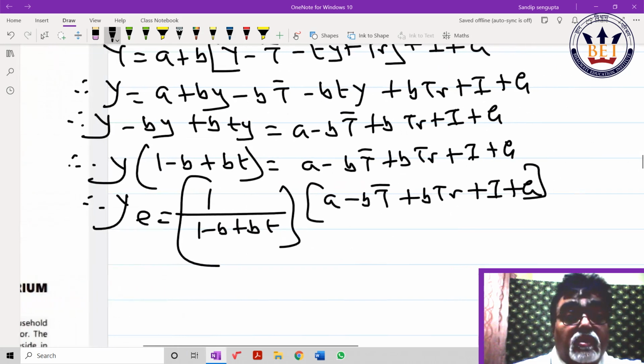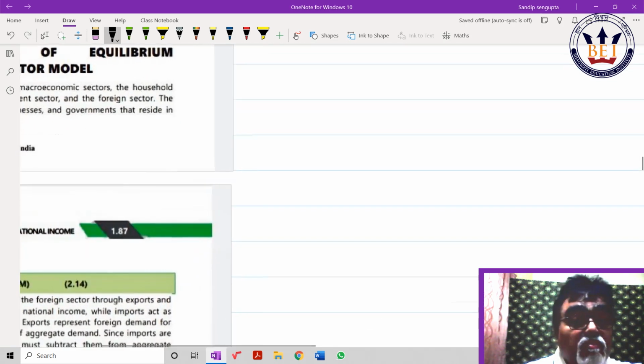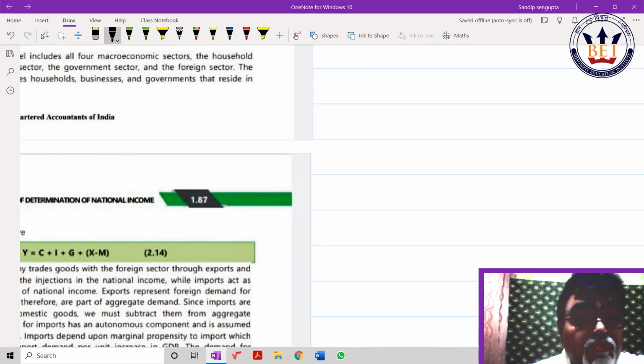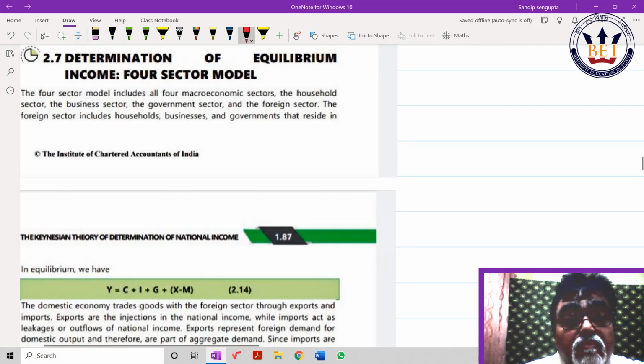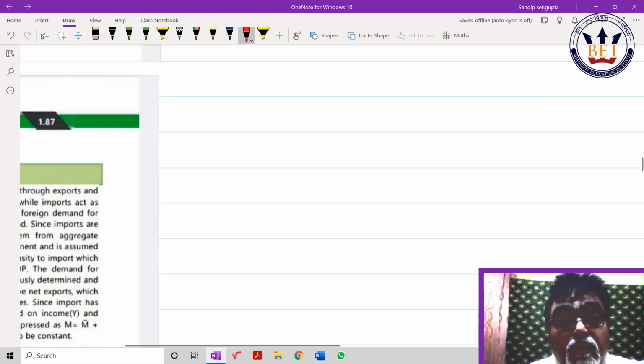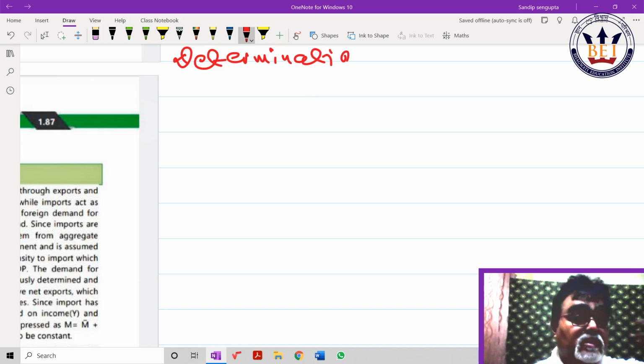Next, this is an old thing, but I have to show you the 4-sector model, since I am giving you everything. Determination of NI in the 4-sector model. Please write down with me. In the 4-sector model, Y is equal to C plus I plus G plus X minus M also. Yes or no? Simple way.